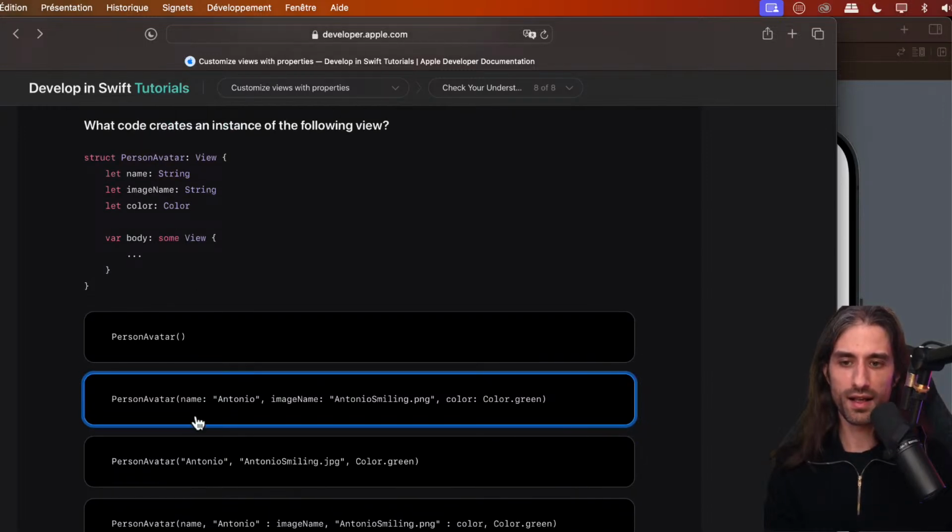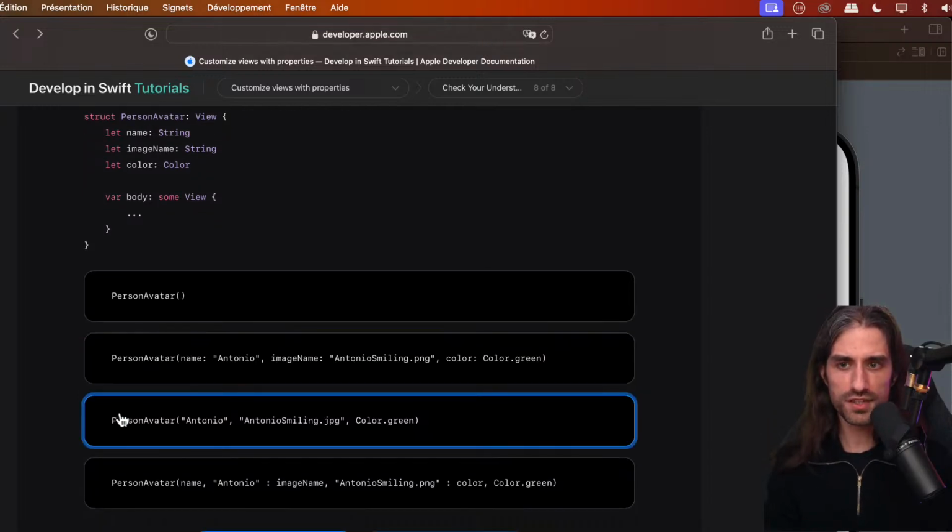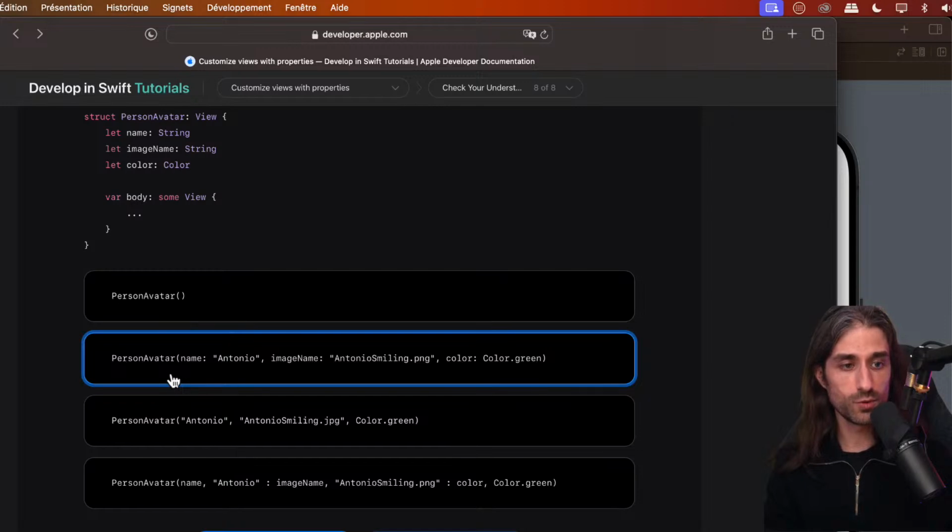You need to provide argument labels. Actually, what's happening here is that when you create a struct, you get an automatically generated initializer that takes all of the properties in the order they were declared and that adds external names, so argument labels for each of the arguments. If you wanted, you could create your own initializer and ignore the argument label so that you don't have to provide it. It's considered a good practice in Swift to use the argument label because it makes it much more clear what the role of each argument is. So I would really recommend that you keep this built-in behavior.